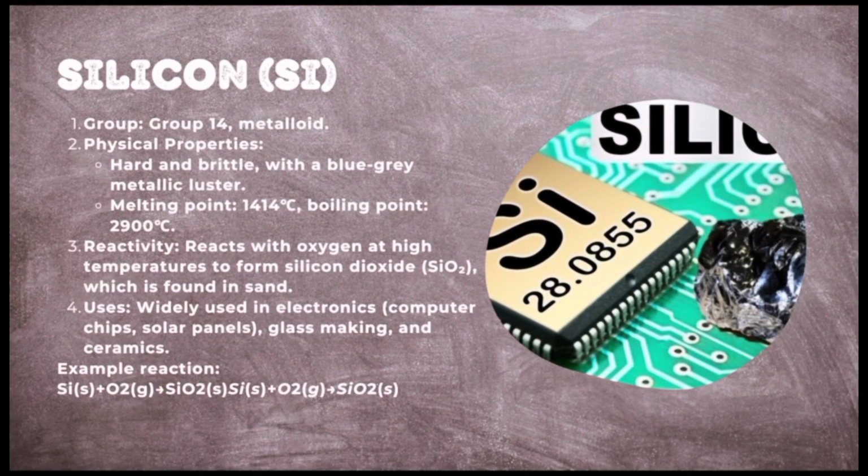Silicon. Physical properties. Hard and brittle with a blue-gray metallic luster. Melting point 1414 degrees Celsius. Boiling point 2900 degrees Celsius. Reactivity. Reacts with oxygen at high temperature to form silicon dioxide, which is found in sand. Used in electronics, computer chips, solar panels, glass making, and ceramics.